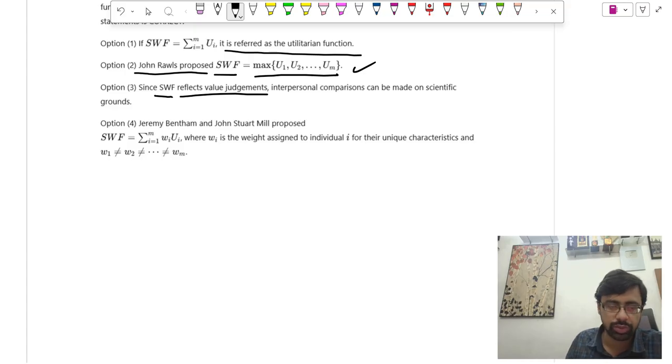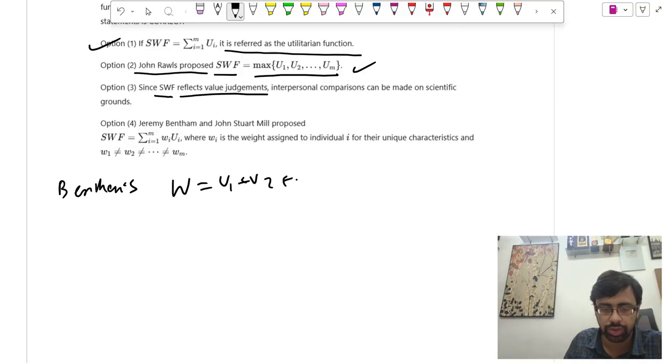Option 1 is SWF equal to summation of u_i. This is the correct one because Bentham's classical utilitarianism says that W equal to U1 plus U2 dot dot dot UM. Okay, so it maximizes the total utility. So this is the standard utilitarian SWF, social welfare function.